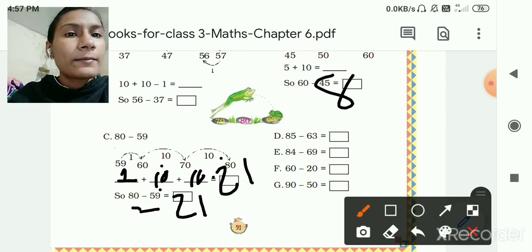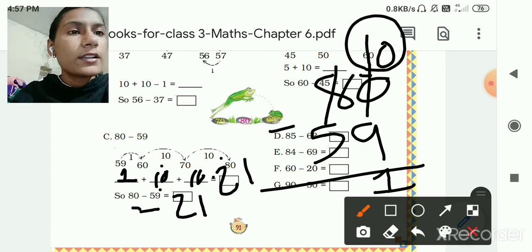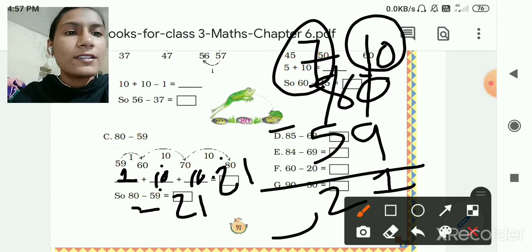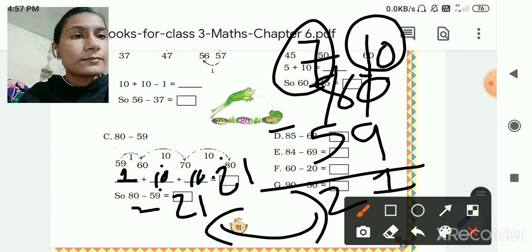Let's subtract 80 minus 59. 0 minus 9, not possible. Borrow 10. 10 minus 9 is equal to 1. Here we have borrowed, so here cut. So 7. 7 minus 5 is equal to 2, so 21. So you can also do like this.